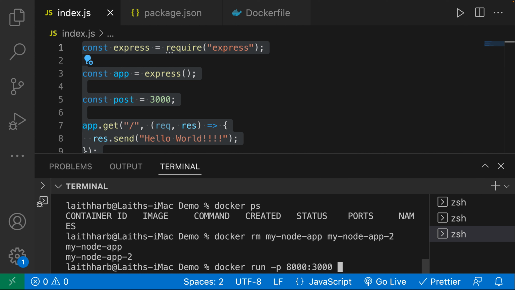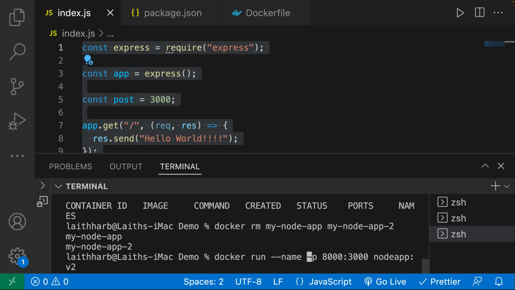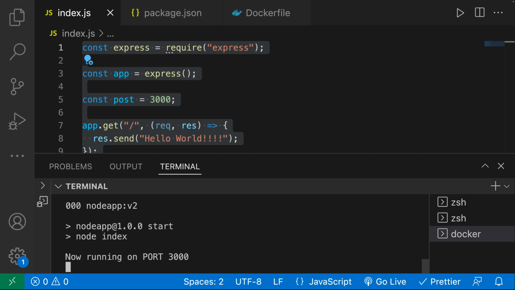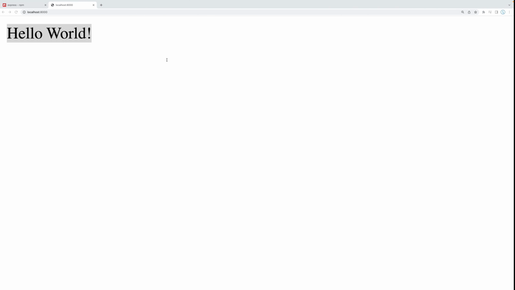And then over here, we're going to specify node app, but this time version 2. That is the command that we're going to run. We don't necessarily have to specify a name, but I think it's a good idea to. Let's just call it my node app like so. And okay, that's pretty much it. Let's go ahead and run this. Now it's running on port 3000. And now, there we go. We have seen the changes.